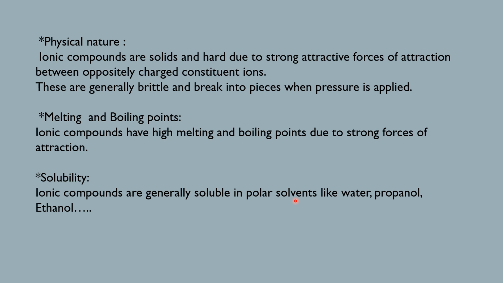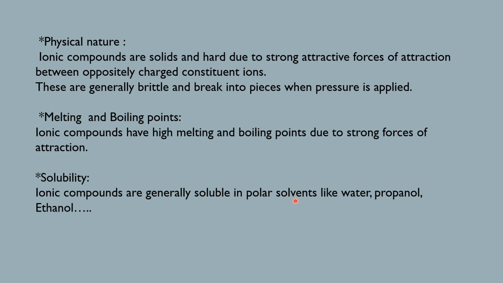The same thing with the lemonade. Here water is the solvent. Lemon juice is solute. In that lemonade we are adding lemon juice, sugar, a little bit of salt. So all these are solutes. The compounds which dissolve in solvents are known as solutes.